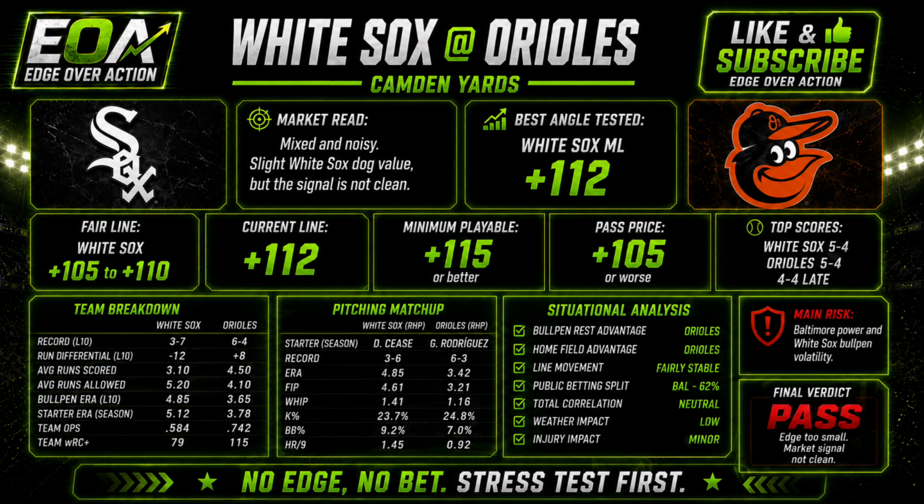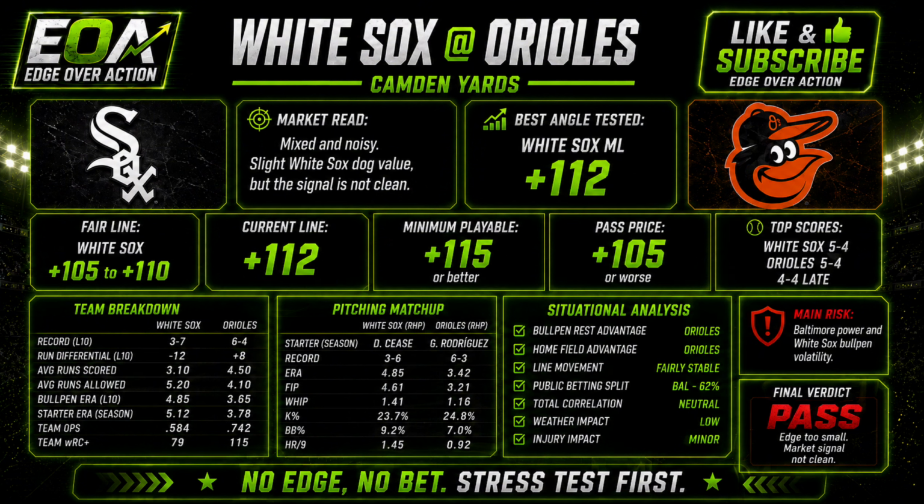The model read, slight White Sox value, but thin. Sean Burke has a cleaner profile than Shane Baz right now, but Baltimore's power bats can erase that quickly. Most likely scores, White Sox 5-4, Orioles 5-4, 4-4 in the late. The best angle tested was White Sox money line at plus 110.